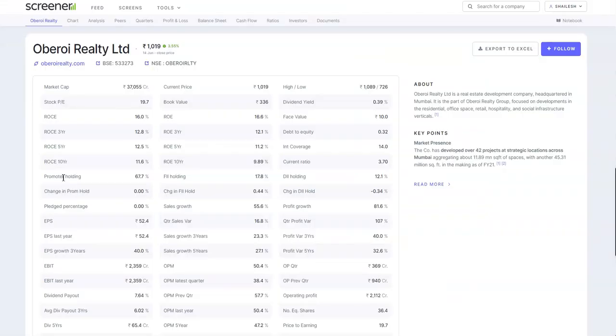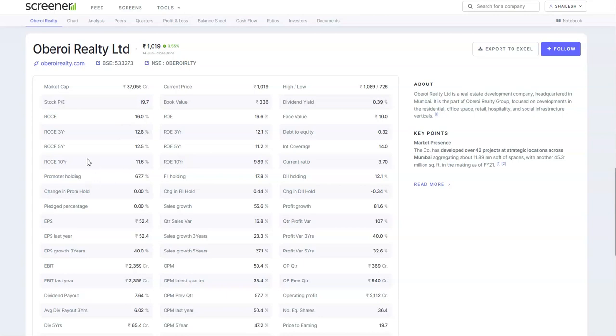If we go into the screener website and look into Oberoi Realty, then we find that the current market price of Oberoi Realty is 1019 as of today, and it moved by 3.55% today. The current market cap of this company is 37,055 crores and the ROCE for this year is 16%.